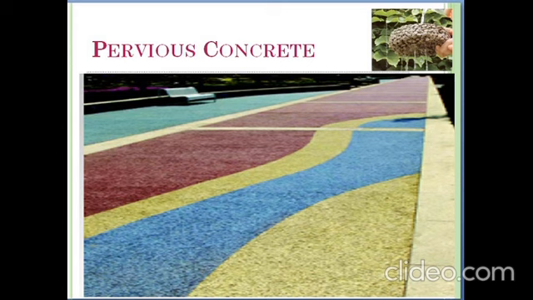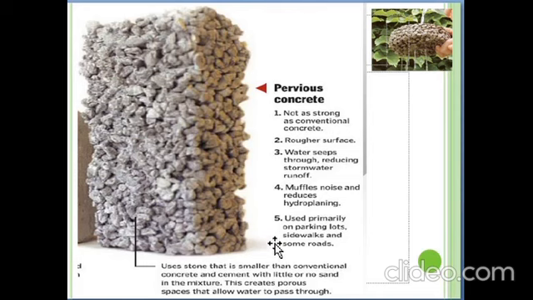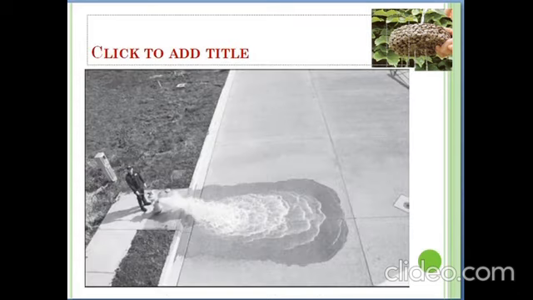When pervious concrete pavements or surfaces are used, stormwater or rainwater percolates into the ground beneath, recharging the natural water table instead of running off and causing erosion. You can see here how the pervious concrete looks. It is a porous media.